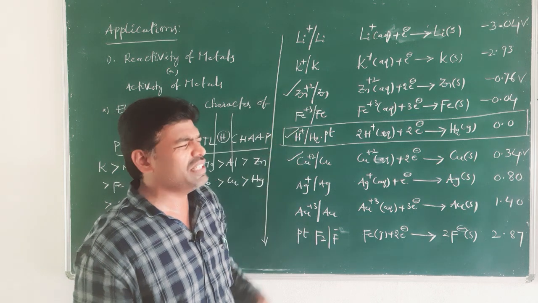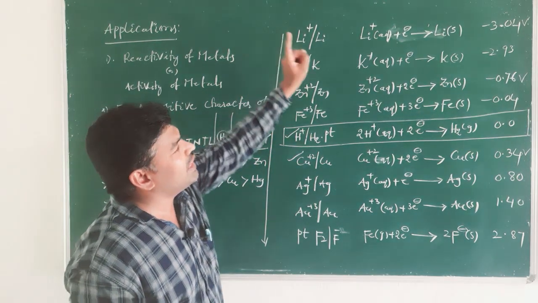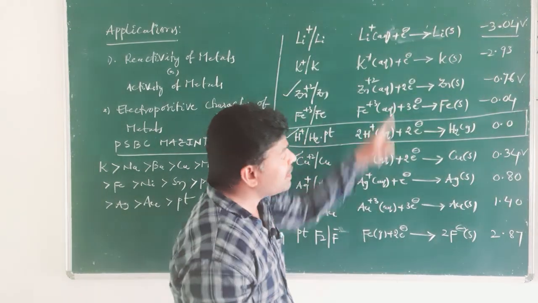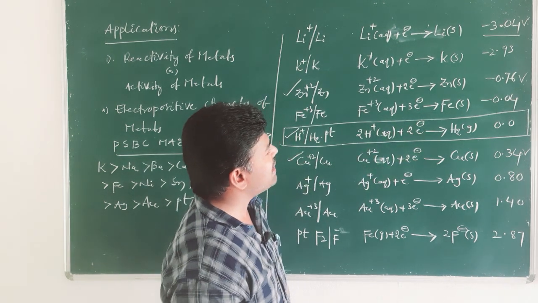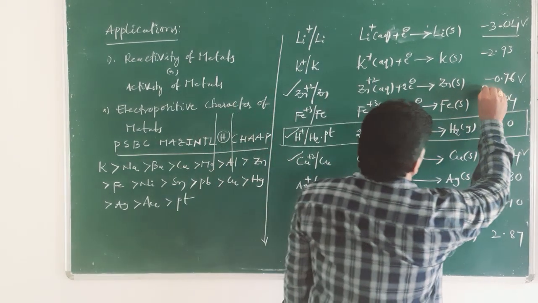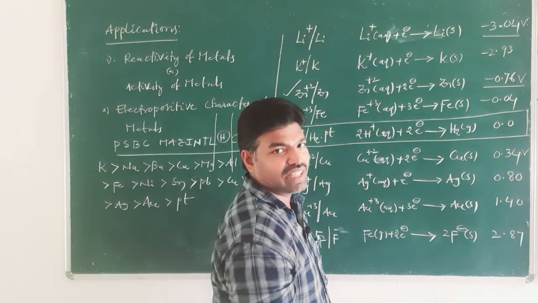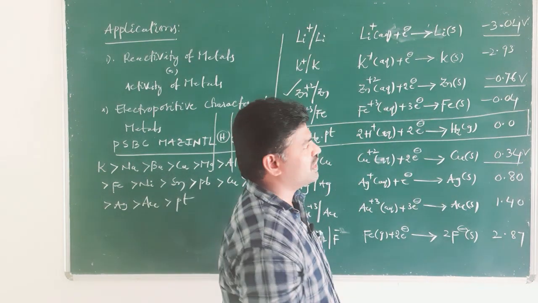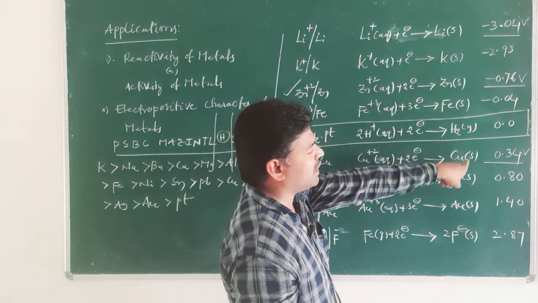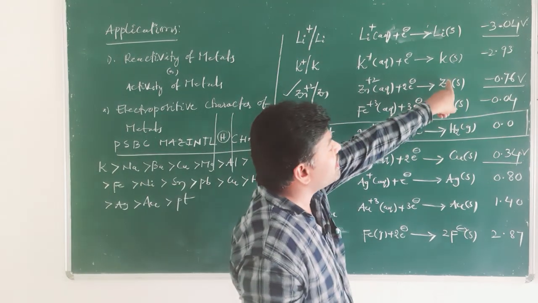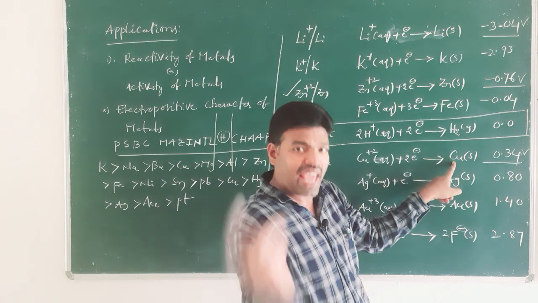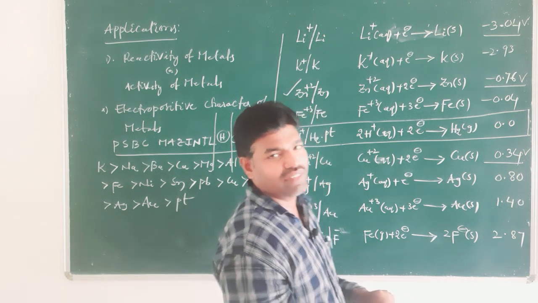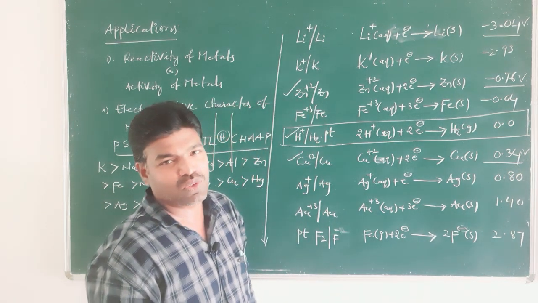For example, if you take zinc and a copper sulfate aqueous solution and allow these two to react, then zinc replaces copper from its aqueous solution. So that is one of the most important applications of the electrochemical series.